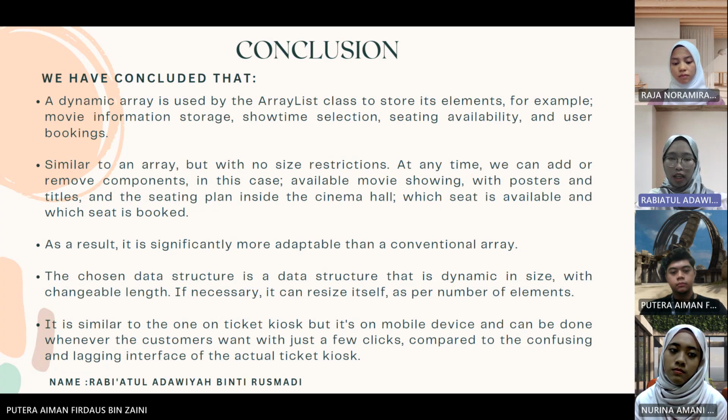At any time, we can add or remove components, in this case, available movie showings, with posters and titles, and the seating plan inside the cinema hall, which seat is available and which seat is booked. As a result, it is significantly more adaptable than a conventional array. The chosen data structure is dynamic in size, with changeable length. If necessary, it can resize itself as per the number of elements.